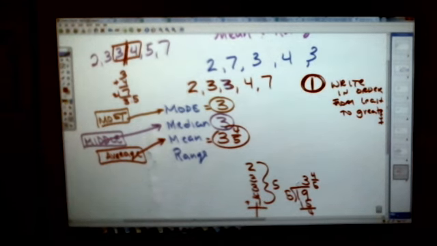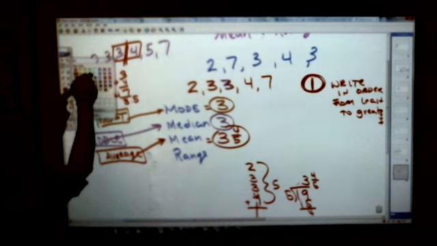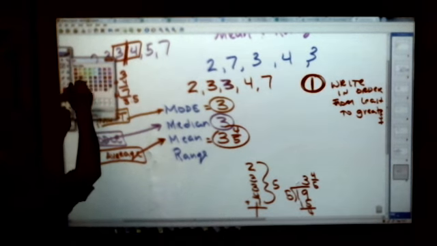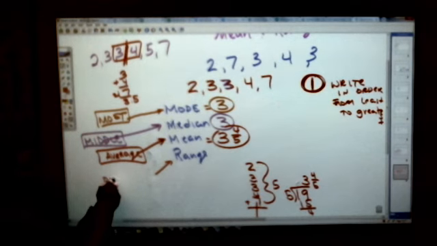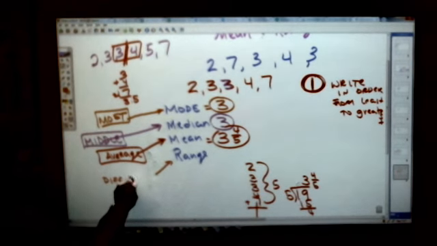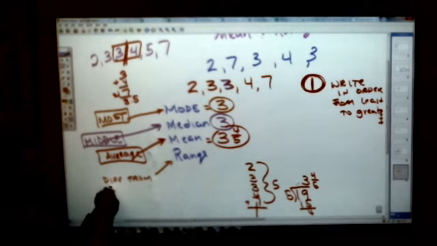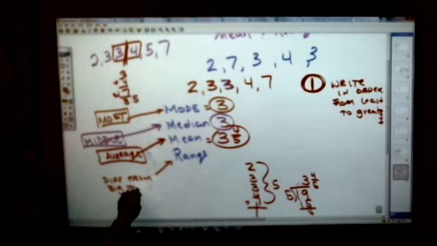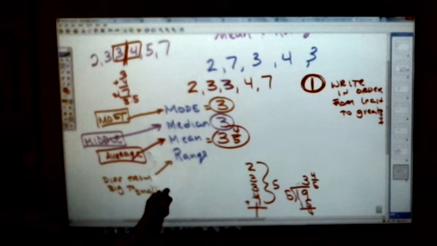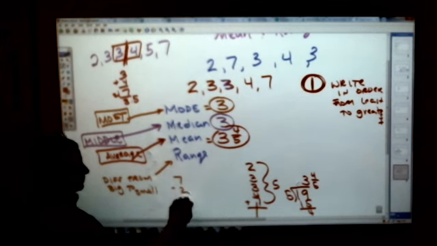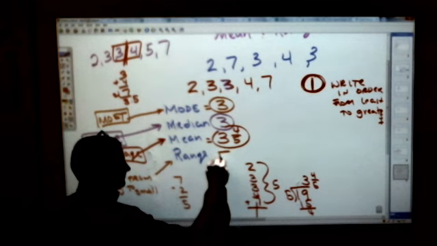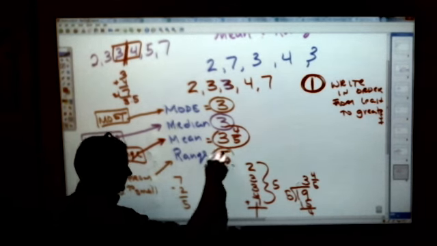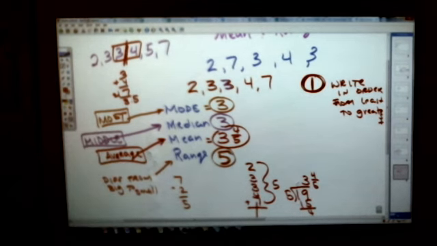And then the range is the difference, which means you subtract from biggest to smallest. From big to small. Which means you take 7, subtract 2, and home on the range is 5.